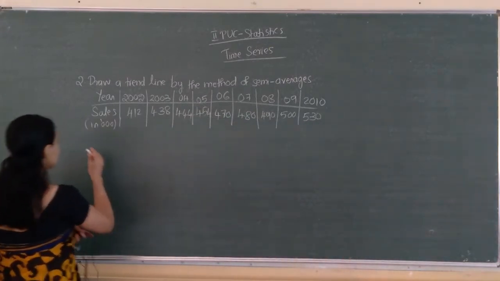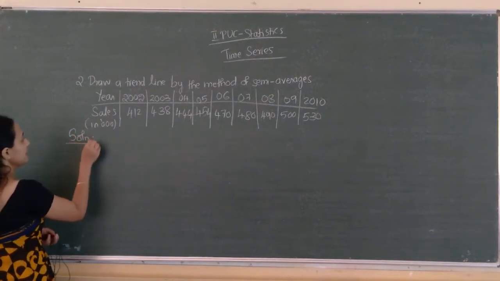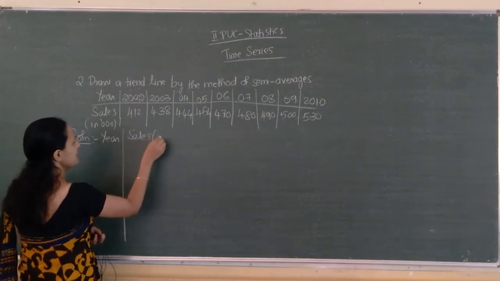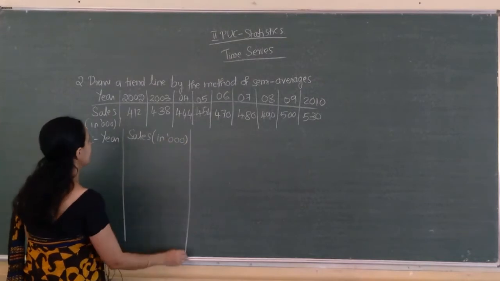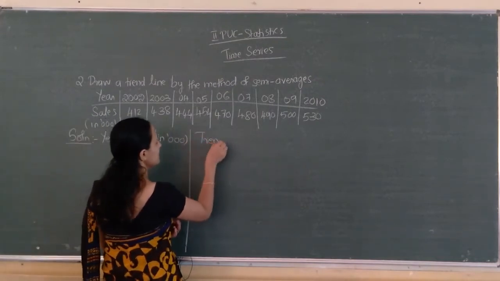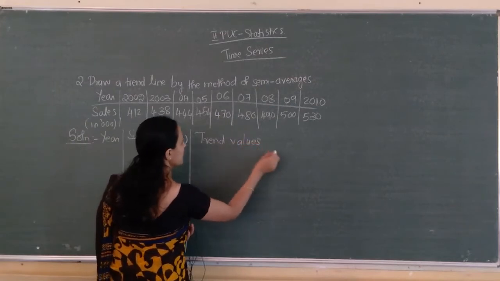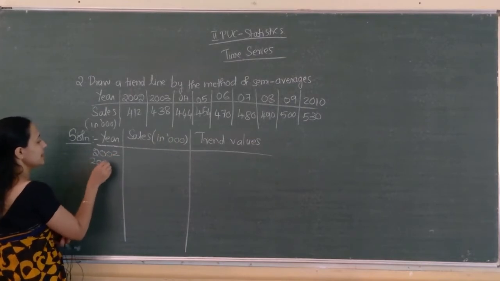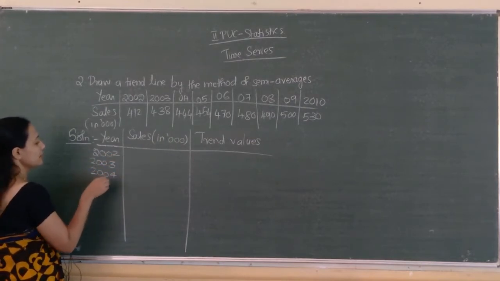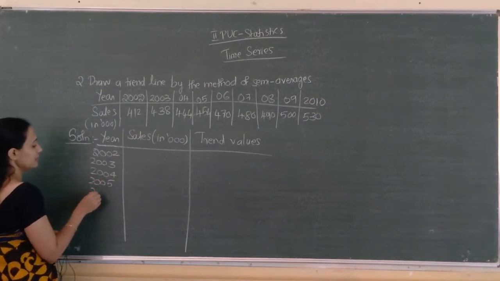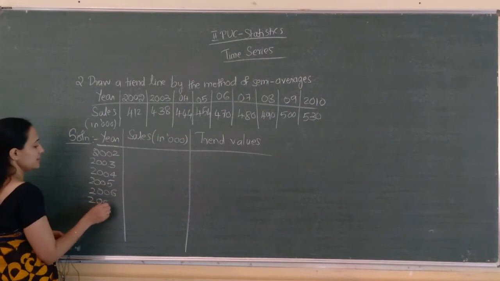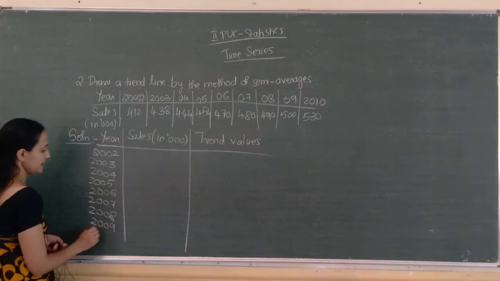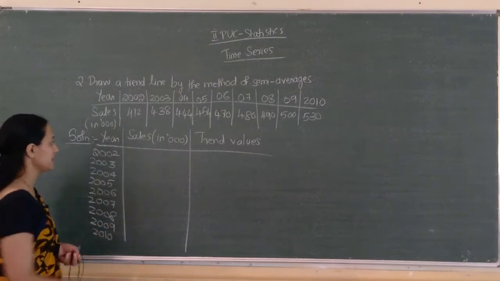So first we will do the solution. Columns: year, sales in thousand, and last one trend values. Years 2002, 2003, 2004, 2005, 2006, 2007, 2008, 2009, 2010.